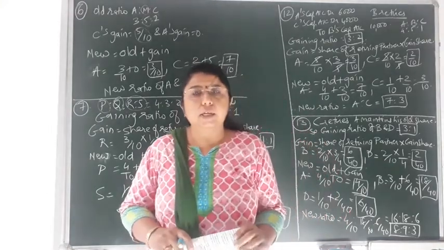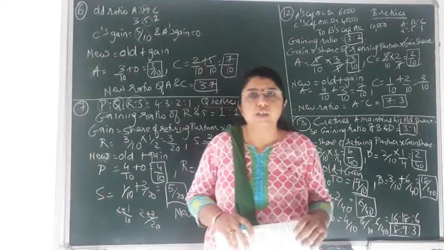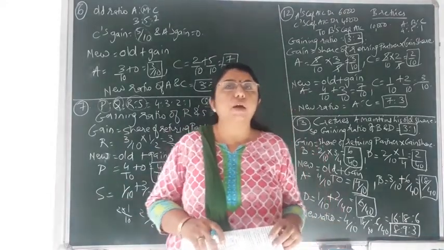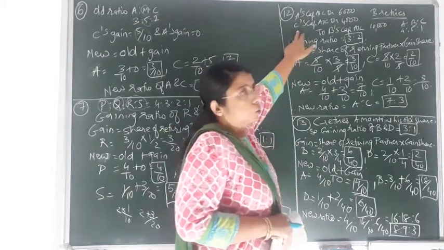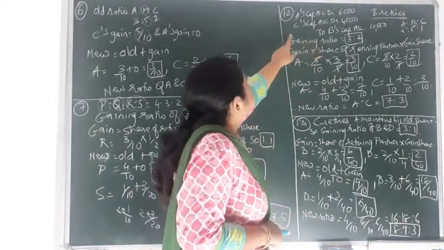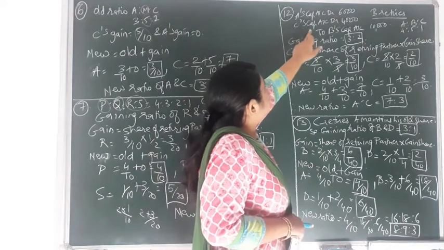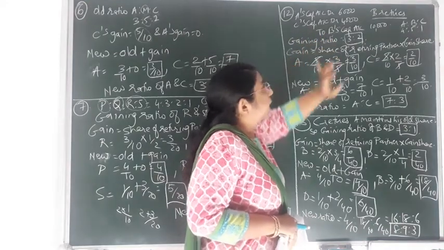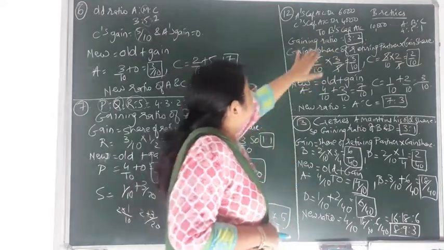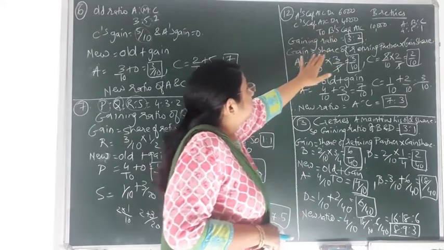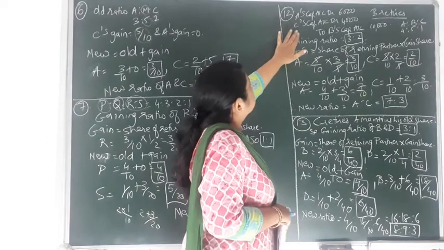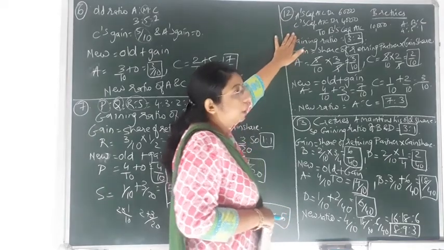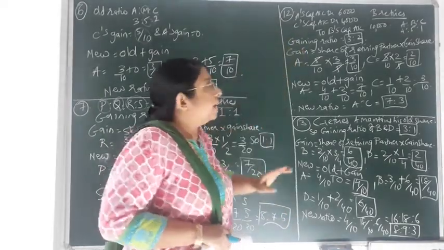No other data has been given to you. From that journal entry we have to find two different things, that is the gaining ratio and new profit and loss sharing ratio. That journal entry, whatever is given in the question that I have written on the board, A's capital account debit, C's capital account debit to B's capital account credit. Now B is the retiring partner, so his share is gained by the remaining two partners, that is A and C.